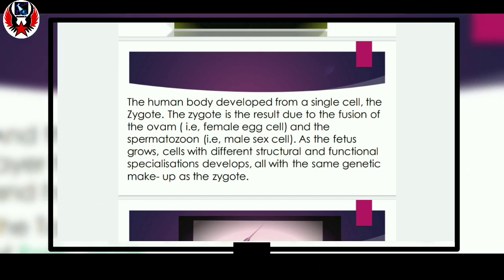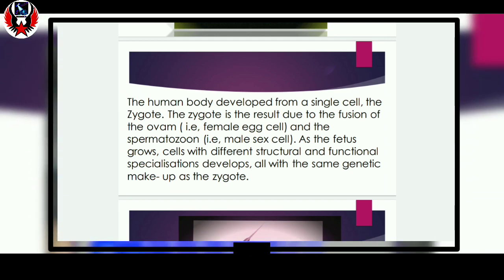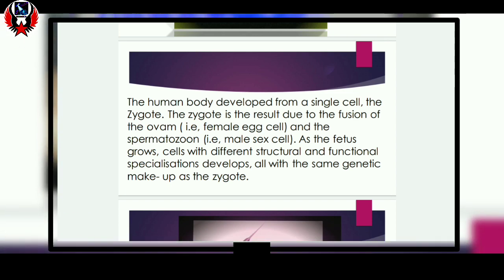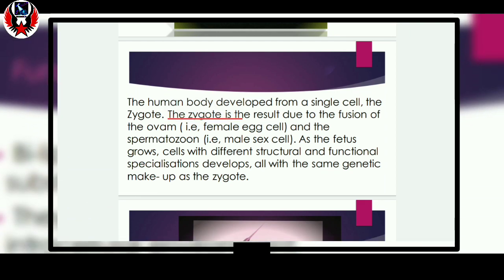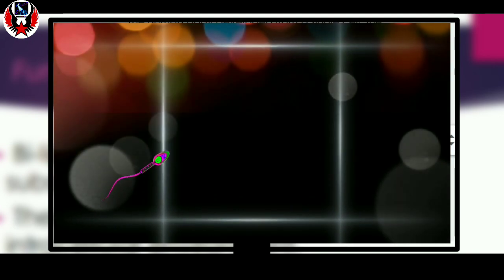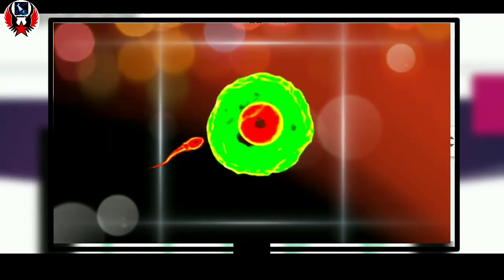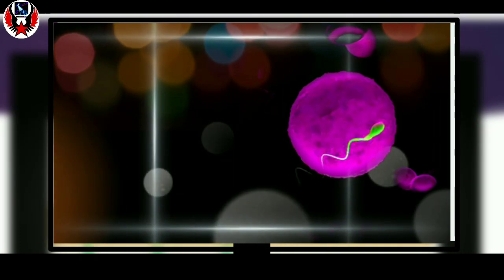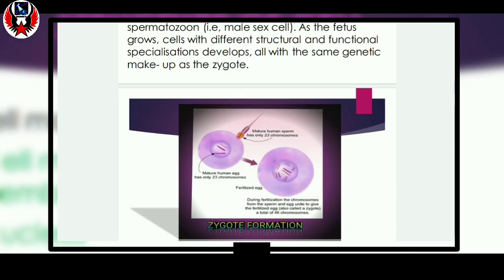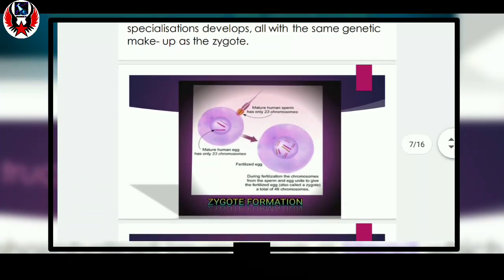If we think about the human body, then we can understand our body is made up of about 1 trillion cells, but it starts with a single cell called the zygote, which is the result of the fertilization of the female ova, that is the ovum, and the male sex cell, that is the spermatozoa. So we can say our body is a developed form of a single cell, that is the zygote.